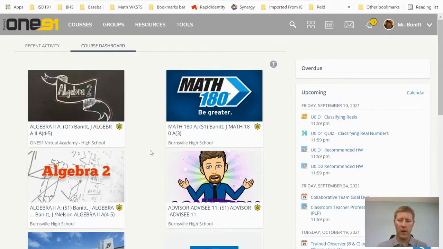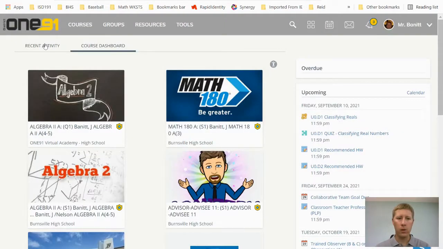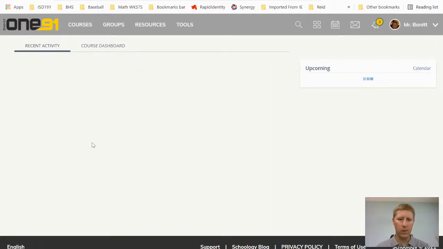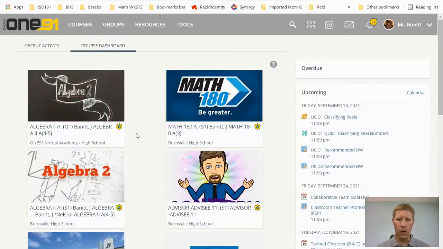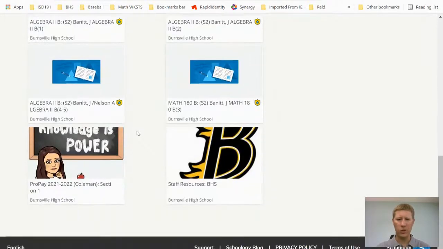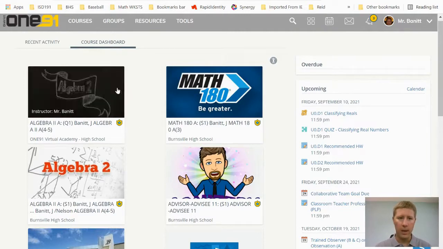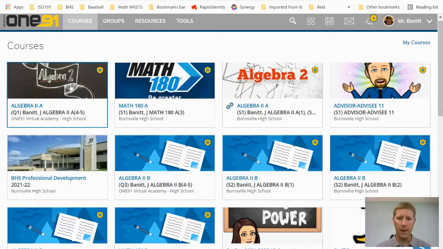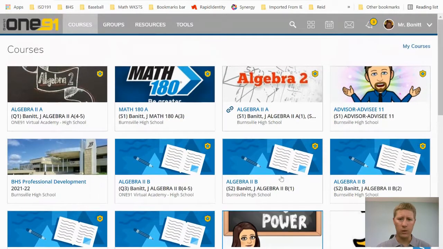When you log in through Rapid Identity and click on your Schoology button, it'll take you either to recent activity, which gives you announcements for whatever you're subscribed to, or your course dashboard, which shows you maybe 10 or 12 of your courses. Hopefully you only have a handful showing up. It's the same as clicking courses at the top. I still have a lot of things listed, including my second semester classes, and I'm assigned to some other courses too as a teacher.